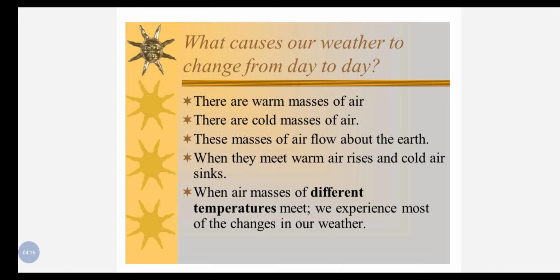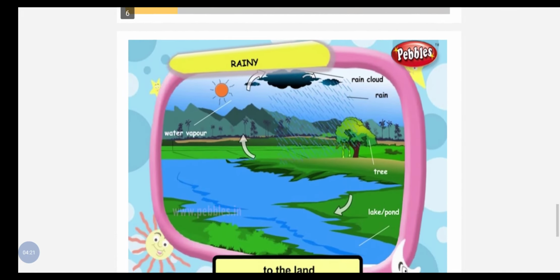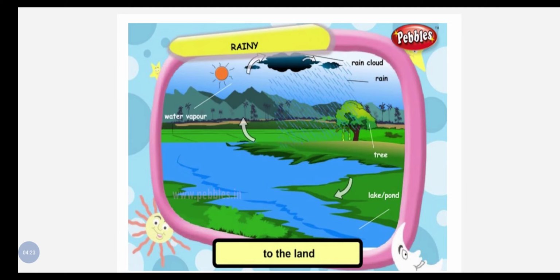And when the air is heated up, it rises upwards and carries water vapor. So that we have learned in our earlier chapter, Water, the Wonderful Liquid. In that we learned about the water cycle, how water changes form in nature, and in this whole process we found that the sun carries the water vapor. The water vapor is hot air, and the rain, the precipitation, is cold air. So this is how the temperature changes due to the water cycle.